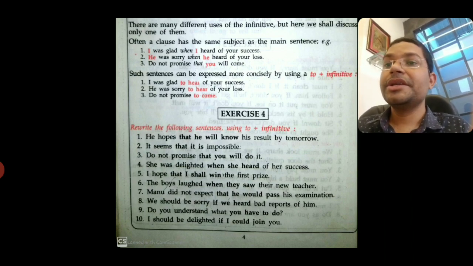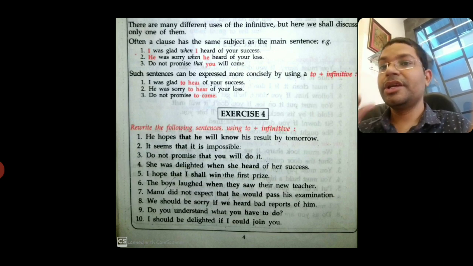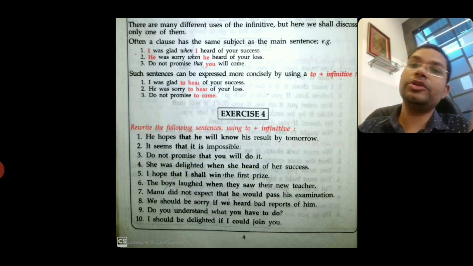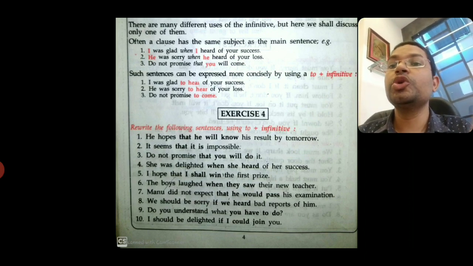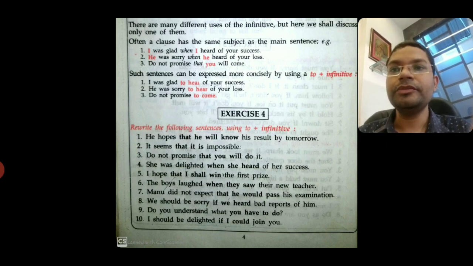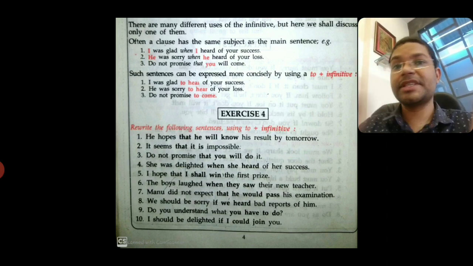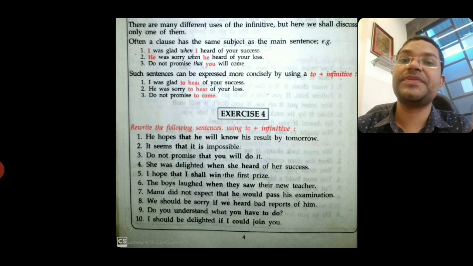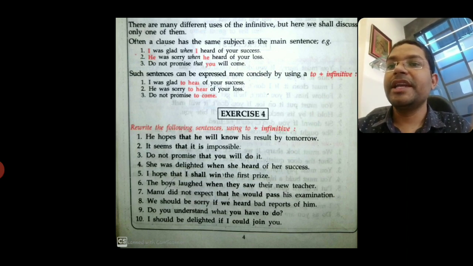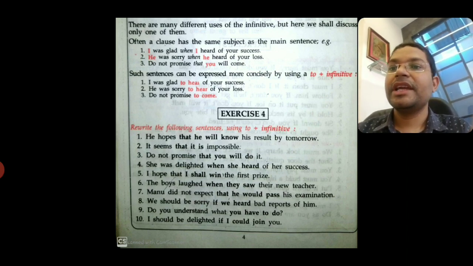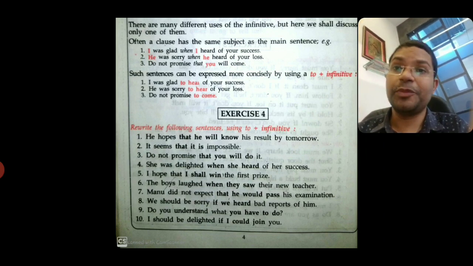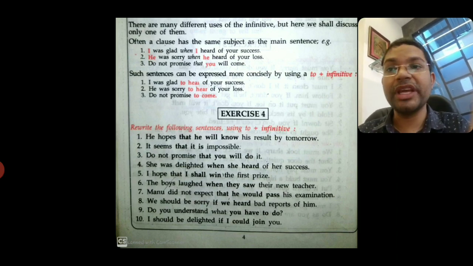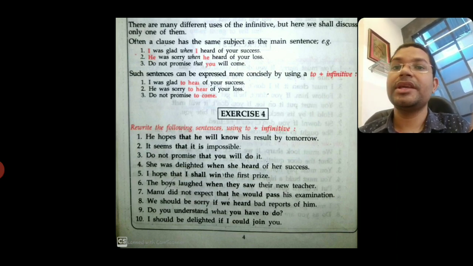So how will I do it? He hopes to know. See, you have to jump over all the common words, like 'that he will', and go direct to the verb. So: he hopes to know his result by tomorrow. Anytime you put 'to', skip all the words and jump to the verb, and write the verb in which form? Base form. Second one: it seems that it is impossible. It seems to be impossible, because 'is' is the verb form, but the base form is 'be'.